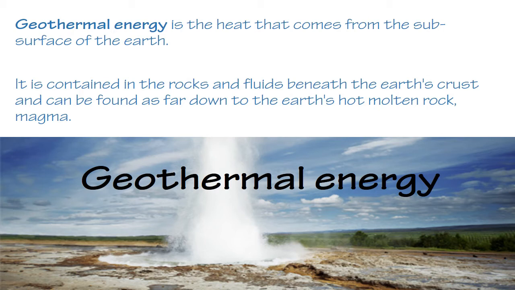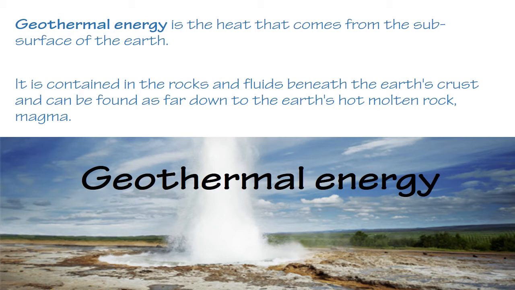We already studied this in the previous section. Due to the high temperature, these rocks are molten, they form magma, they form lava. Here we use the heat of magma and lava and we convert that to some other energy formats.